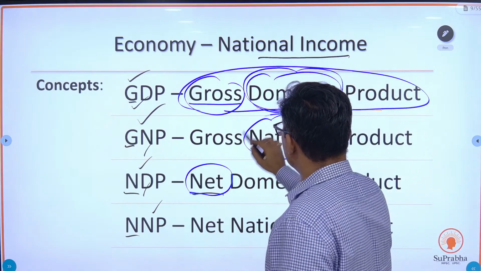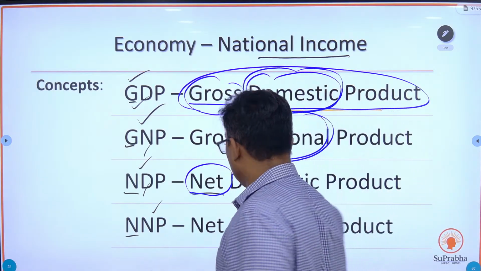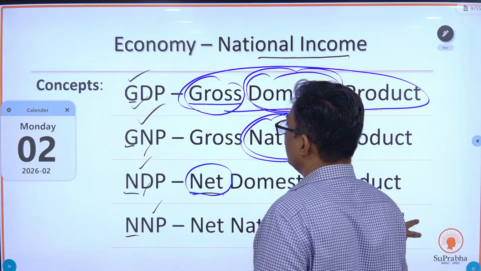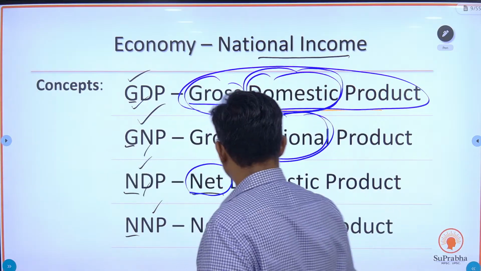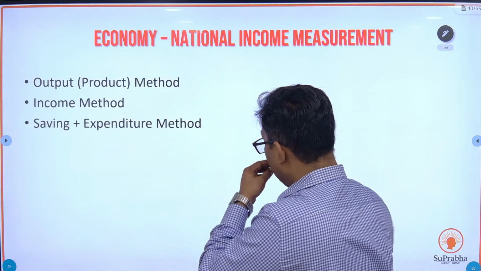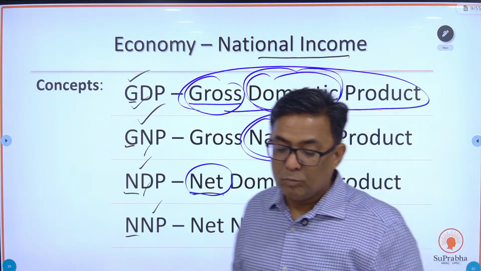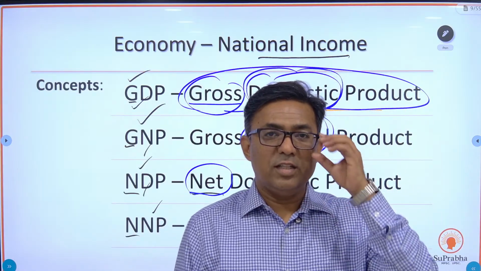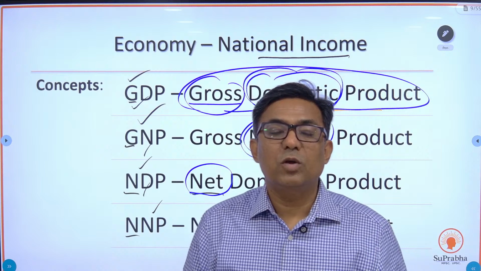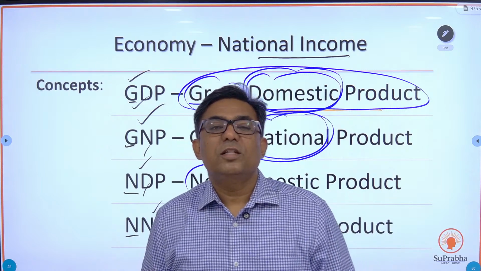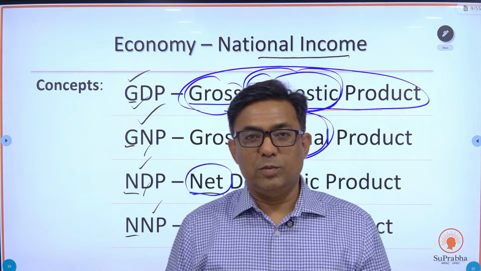Then what is national? To understand national, we'll take the help of a topic from commerce, that is factors of production.